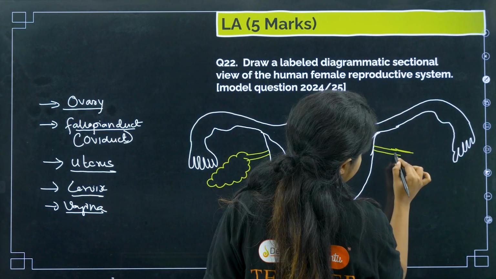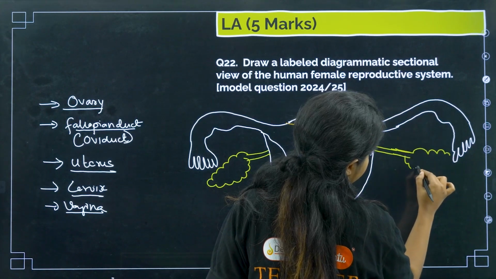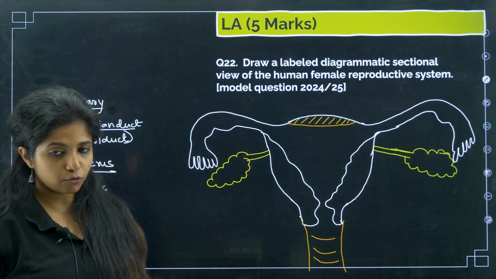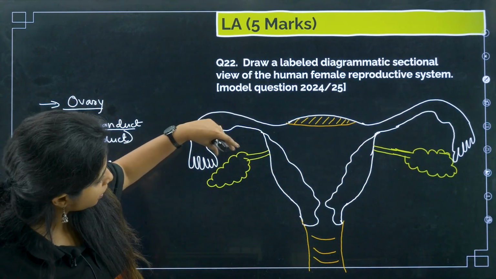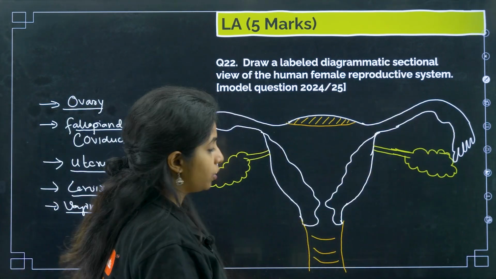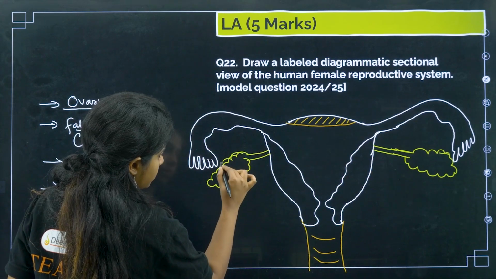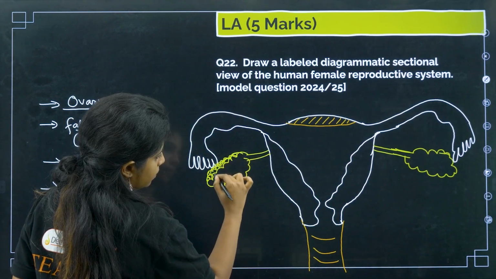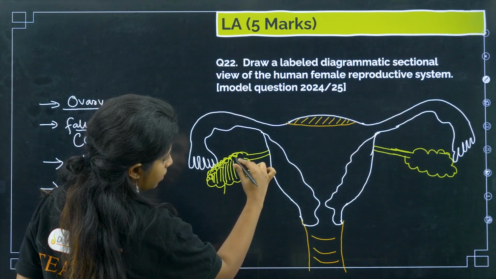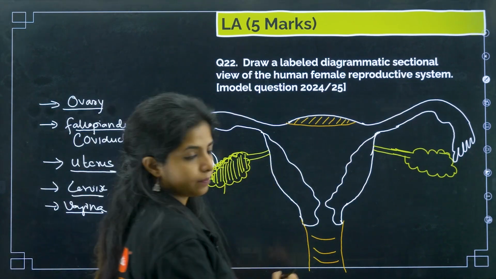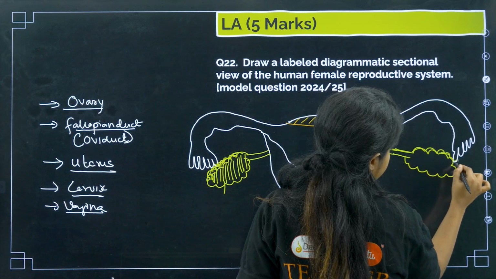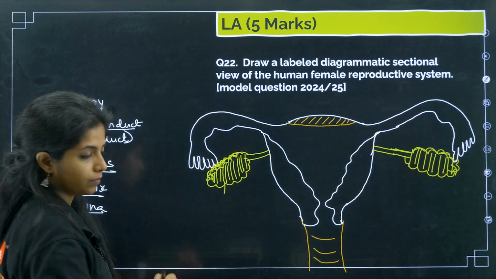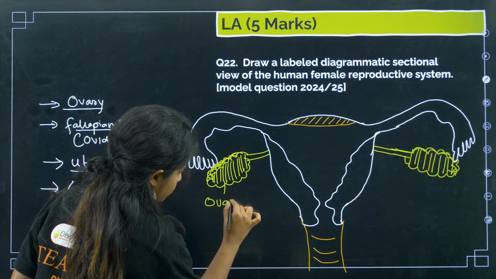Actually, you should not be taking this much space for making the ovary. It should be coming down here, but if I erase, everything will go, so that's why I'm not erasing. So this guy should be coming up somewhere here. This also should be coming up somewhere here. What is this, children? This becomes your ovary. So do not make an ovary like this, please. This is the ovary.